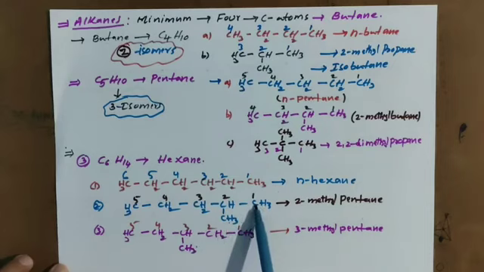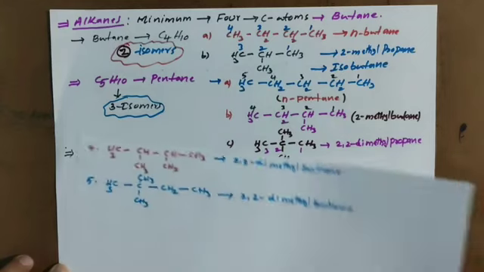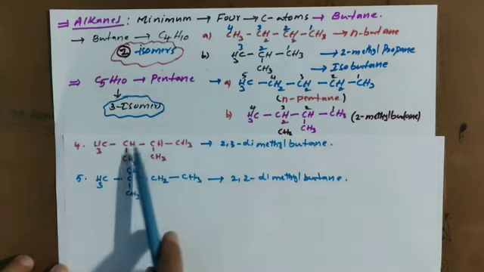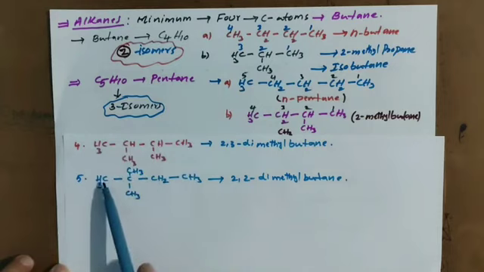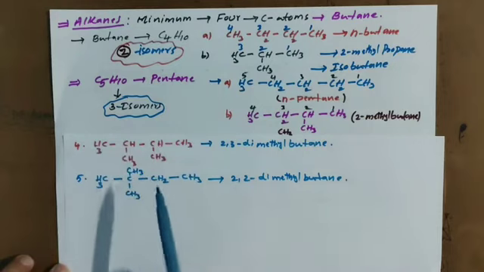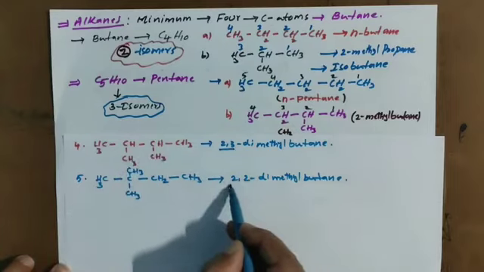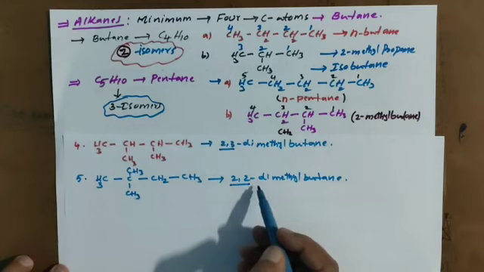So the chain has no change, 1, 2, 3, 4, 5 and 1, 2, 3, 4, 5. The parent chain has no change; the position of this methyl group changed, here second carbon, here third carbon. So 1 and 2 are chain isomers, 2 and 3 are position isomers. Let me go to 4 and 5. In the fourth chain, 1, 2, 3, 4, and 1, 2, 3, 4, so the chain has no change, but the position of the substituents changed: here 2 and 3 and here 2 and 2. So these two are again position isomers.